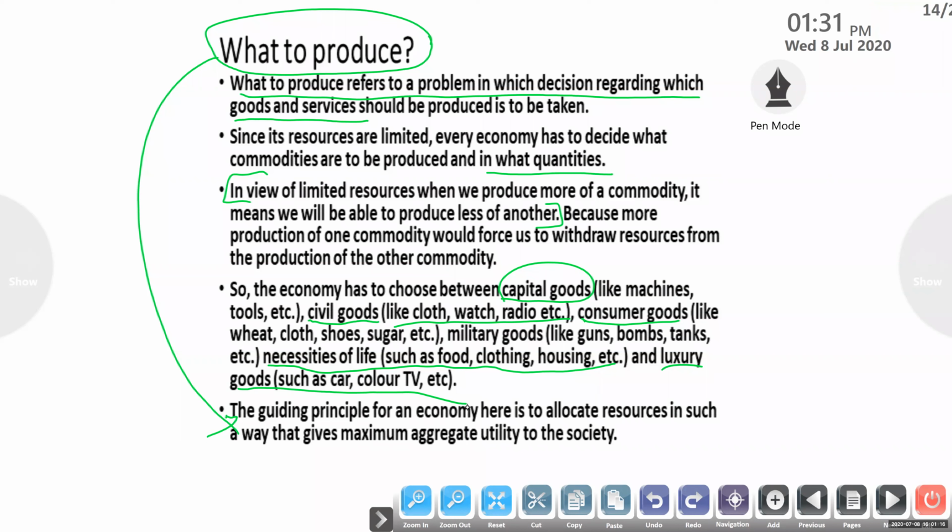We want to use the resources to the maximum. If land is a resource, maximum utilization of the land. If labor is a resource, maximum utilization of labor. If capital is the resource, maximum utilization of that particular capital. Is it clear for you?